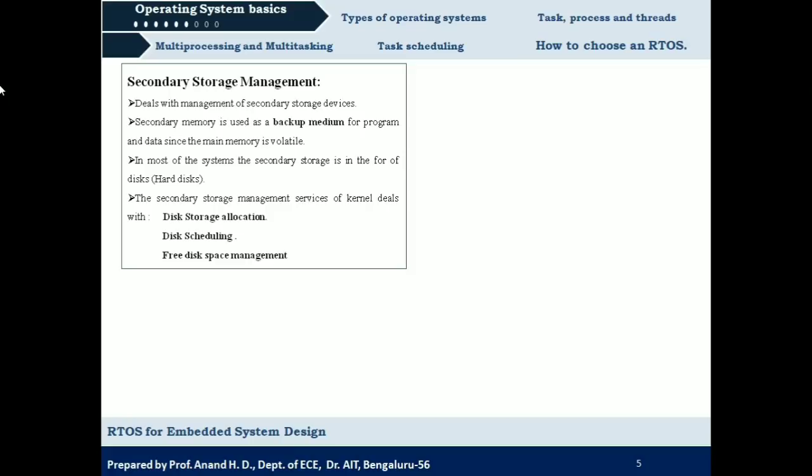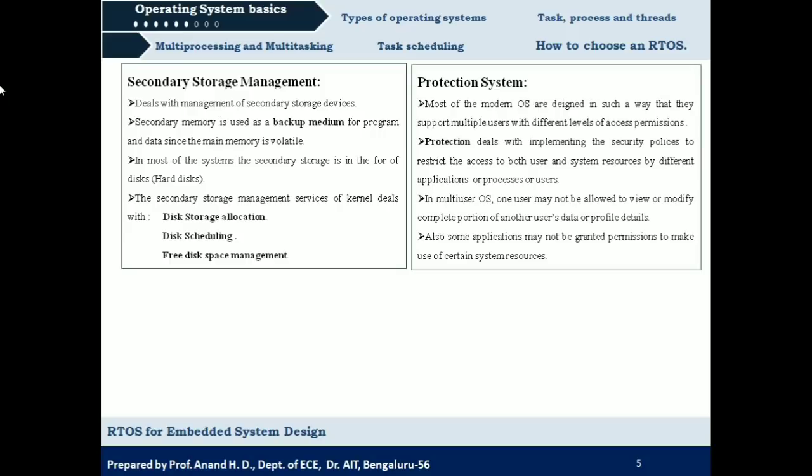Next we have the protection system. That is one more kernel service provided by the OS. Advanced or modern operating systems support multiple users with multiple levels of access permissions. What it means is that not all the users using the operating system will be allowed to access all the data.